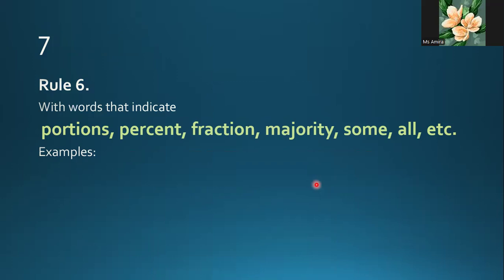Another rule says what? Words that indicate percentage, fraction, majority, and the words some and all are guided by the noun after of in the prepositional phrase. If that noun at the end of the phrase is plural, it takes a plural verb, and if it is singular, it takes a singular verb. 50% of the boy has disappeared.